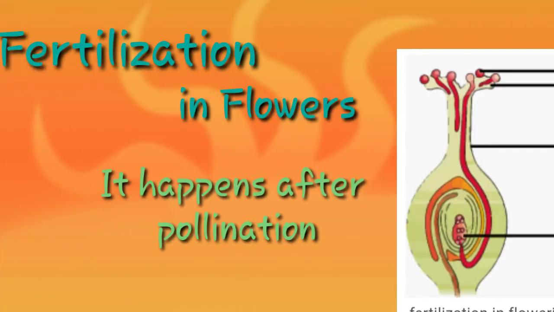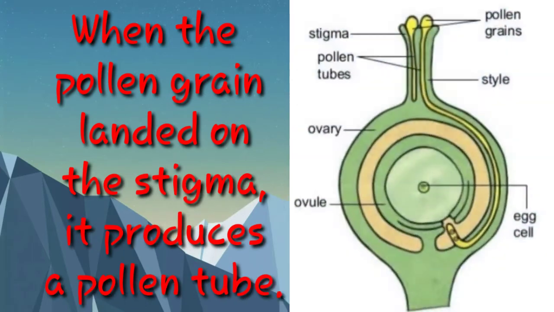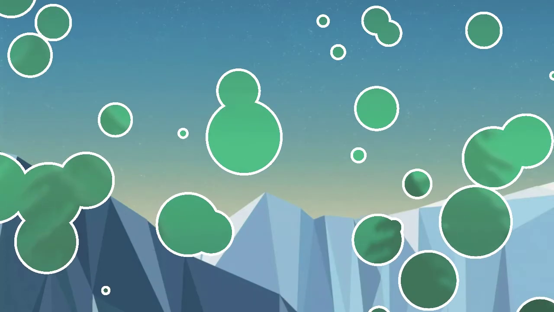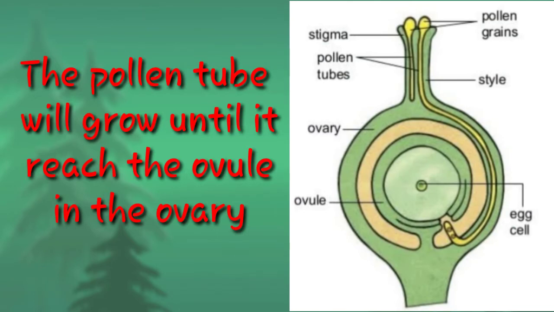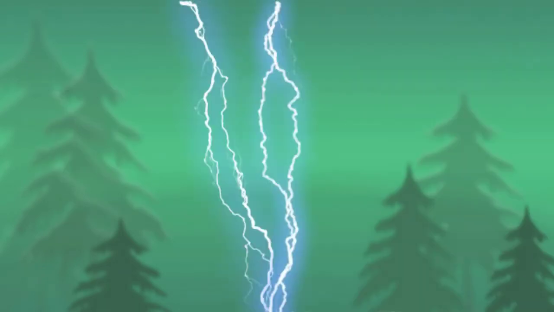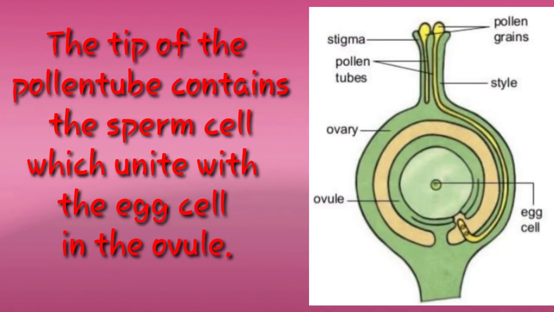Fertilization in flowers. It happens after pollination. When the pollen grain lands on the stigma, it produces a pollen tube. The pollen tube will grow until it reaches the ovule in the ovary. The tip of the pollen tube contains the sperm cell, which unites with the egg cell in the ovule.